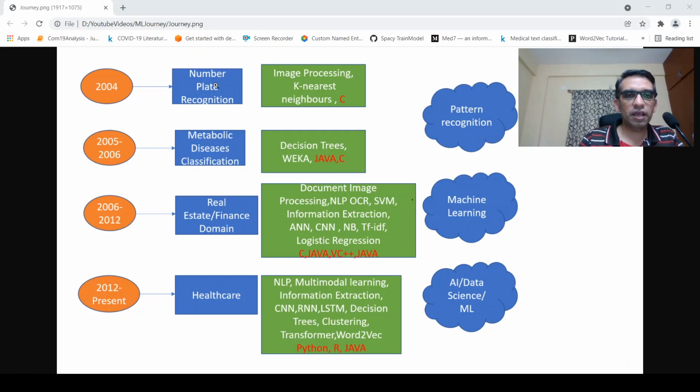So the idea is that you have these vehicles which break these red signals, right, on the road. So the idea is that you have an embedded system and a set of sensors such that when the vehicle breaks the signal, a camera captures the number plate, a picture of the vehicle. Okay, it could be the back, it could be the front. So you get a picture of the vehicle. So then from that picture, how can you actually detect the number plate? Okay, and once you detect the number plate, you can automatically identify the vehicle. So this was back in 2004.